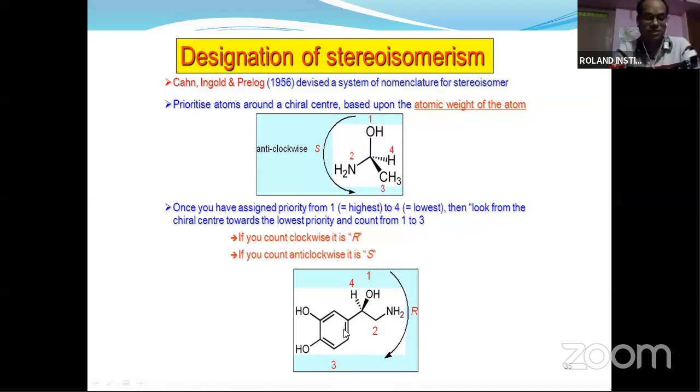But here you see, it is in a clockwise direction. Then it is called the R form, from lowest to highest. That's why it is called R, clockwise direction. So this is another type of nomenclature for stereoisomerism. You can see some examples here.